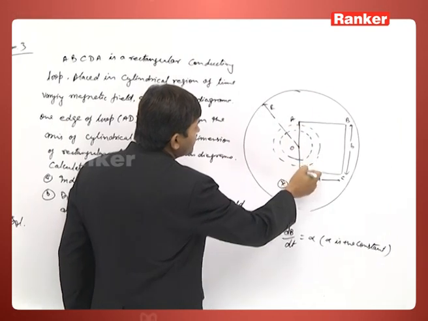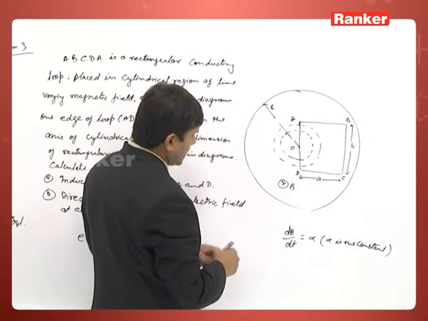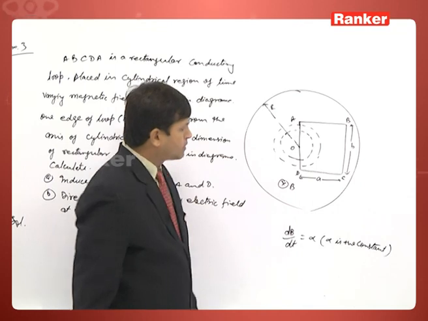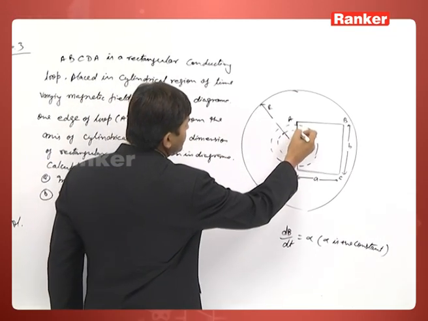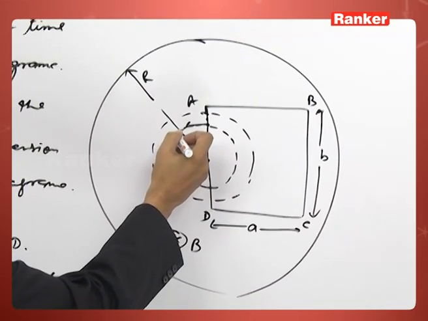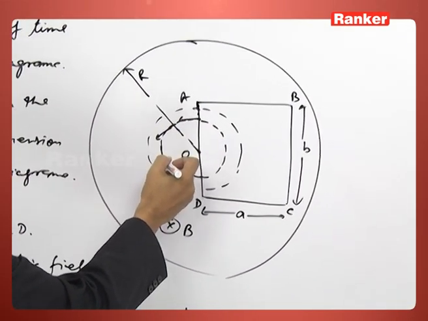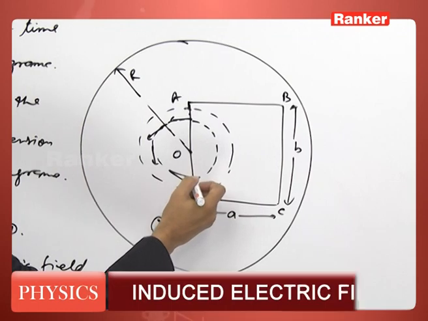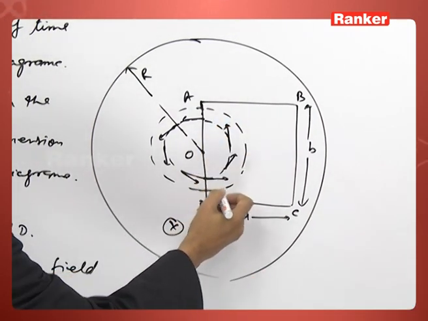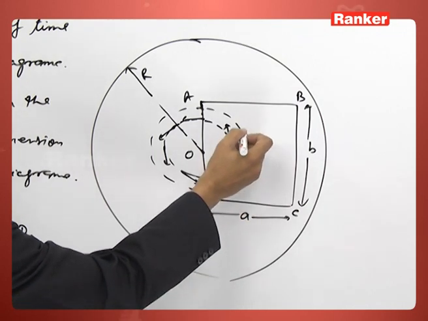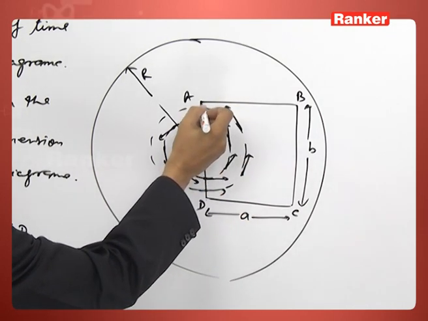as we are moving from A to D and the magnetic field is continuously increasing, the direction of the induced electric field will be in an anti-clockwise manner like this. This is the direction of the induced electric field in this manner.